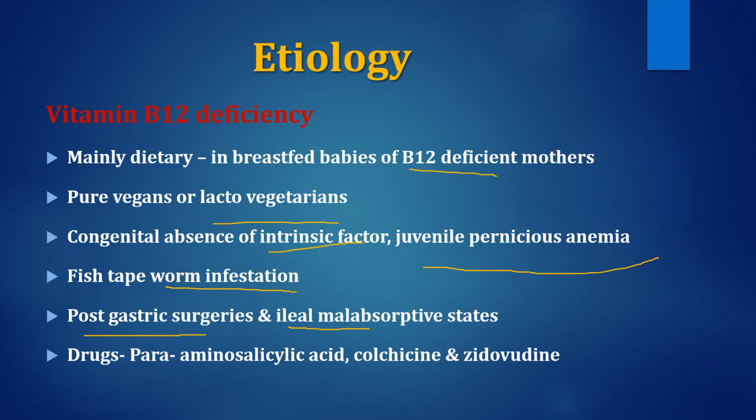And some drugs may also cause B12 deficiency, and they are para-aminosalicylic acid, colchicine, or zidovudine.